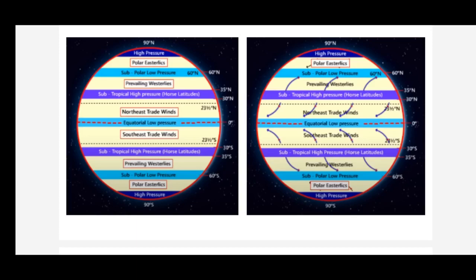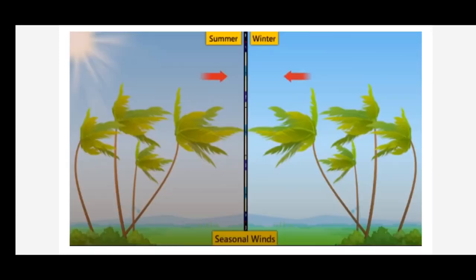Examples of such winds are trade winds, westerlies and easterlies. Trade winds blow continuously in the year, westerlies blow towards the east from the west, and easterlies blow towards the west from the east. So these are the three types of winds which blow permanently throughout the year. That's why they are called permanent winds or planetary winds.